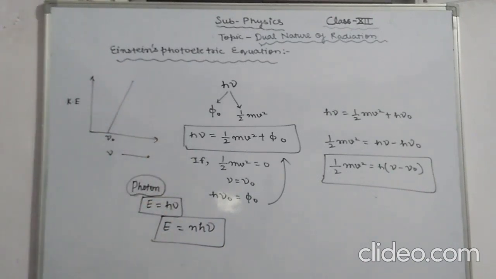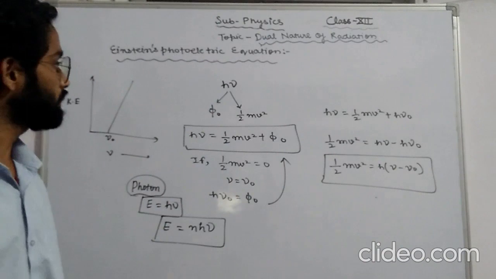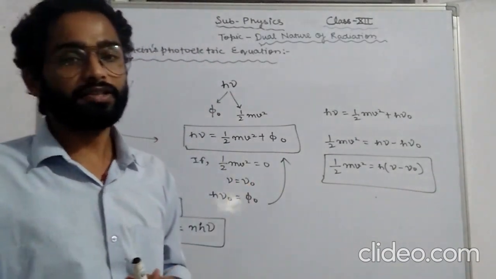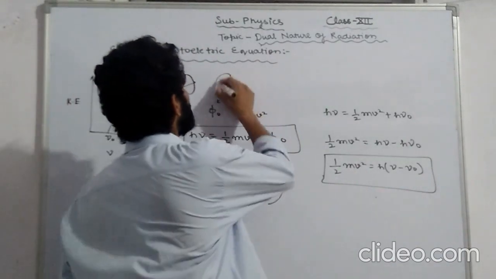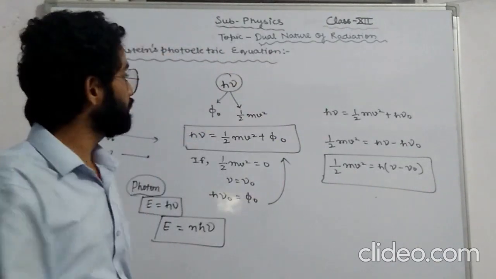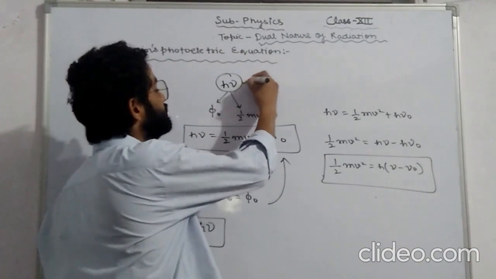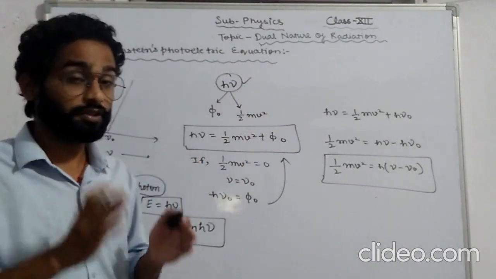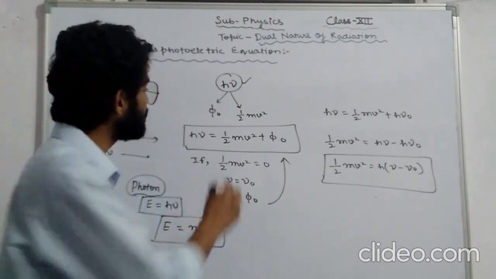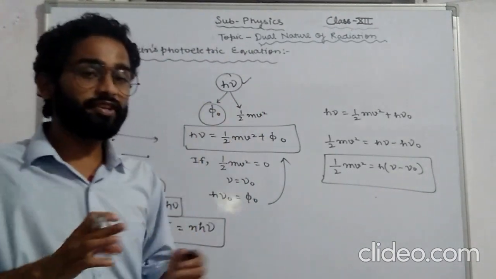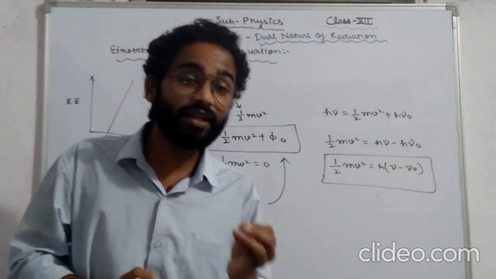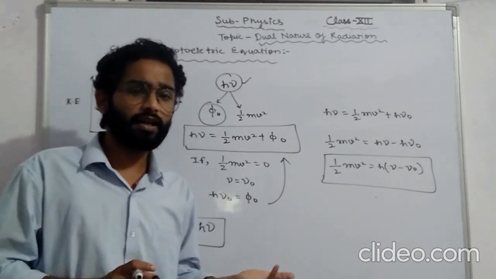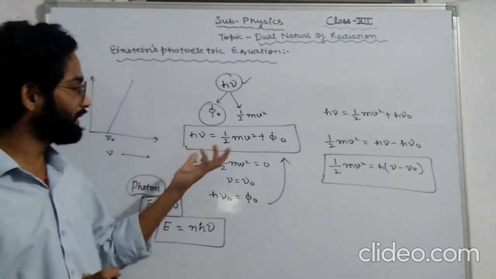First we have read the Einstein photoelectric equation. When a photon of h nu energy falls on a metal surface, this energy is used in two parts. The first part is used to eject an electron across the surface barrier so that it can come out from the metallic surface.